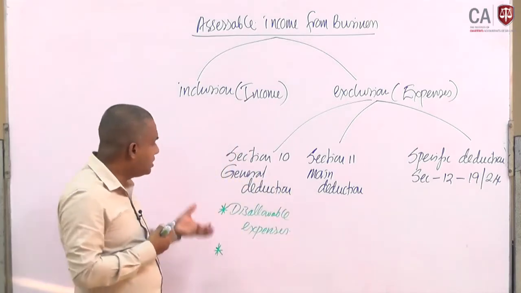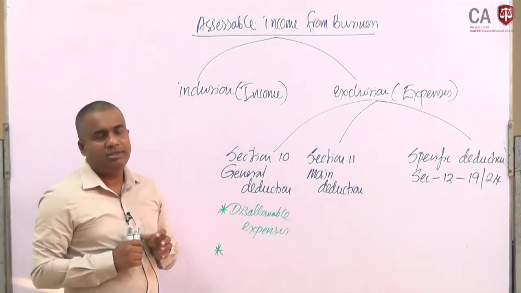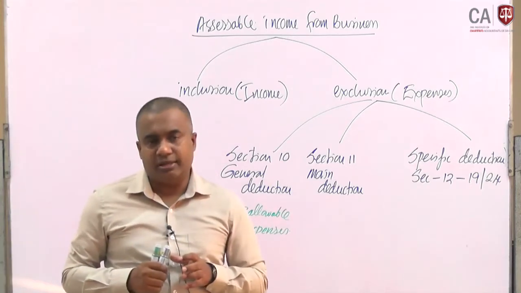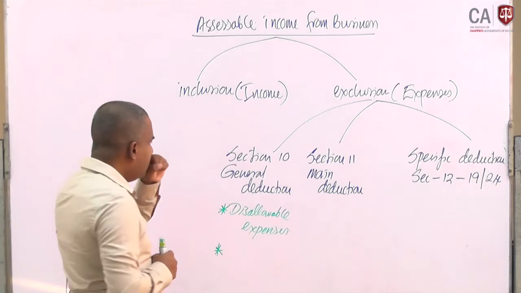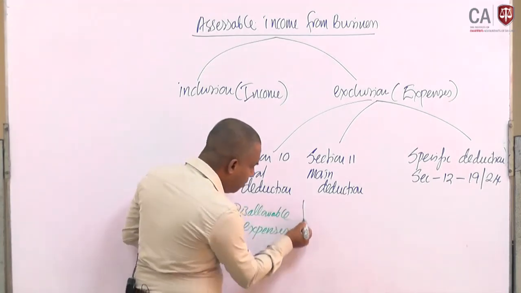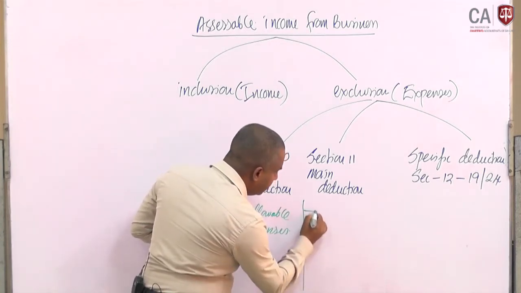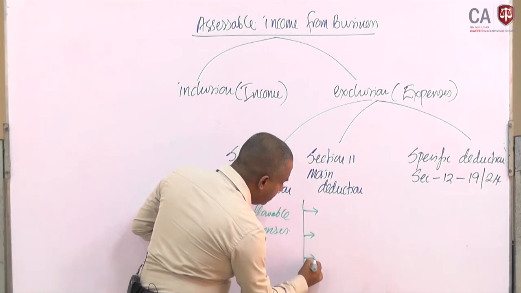Likewise some specific things are discussed, but mainly it focuses on the disallowable deductions. Then section 11 focuses on three main conditions here. What are the conditions?